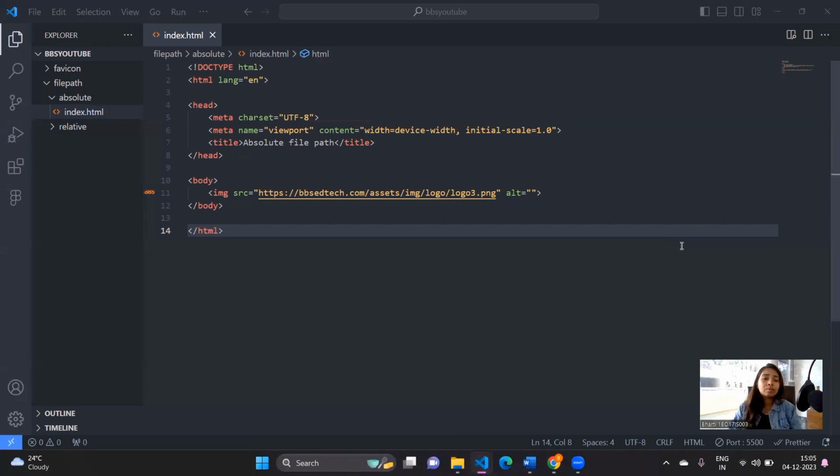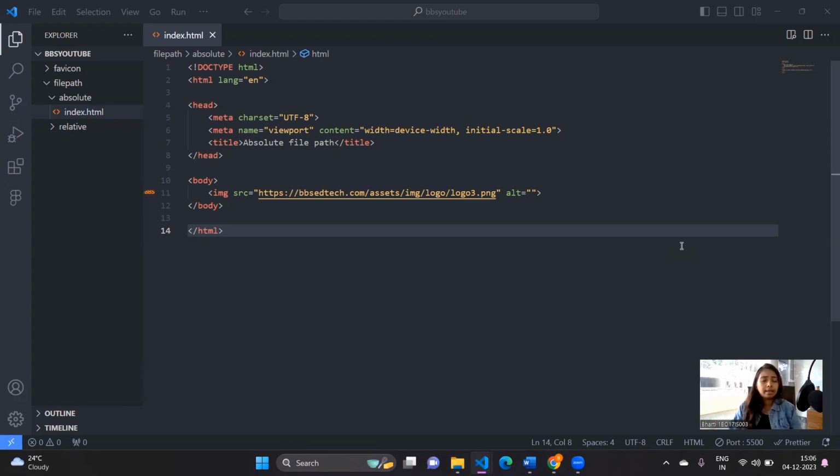So what is the absolute file path? The absolute file path describes the full address, that is the URL of the web page or image, whichever you want to call into your web page. That is the absolute URL, absolute file path.